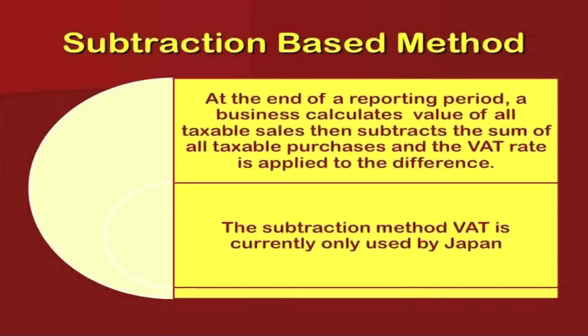So, this is a difficult method and only one country like Japan relies on it, where you try to calculate the value of all the items which are added to the final production, and you try to minus the value which has been taxed. So, the difference which you get, that is the value which is left, has to be taxed. So, this is the subtraction of the taxable items from the whole value of the product, which is for the end user, that is who is using the product.